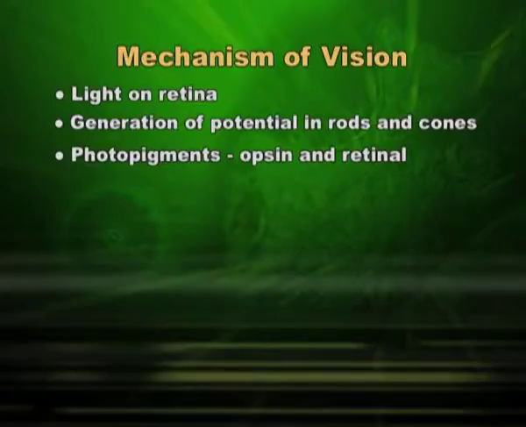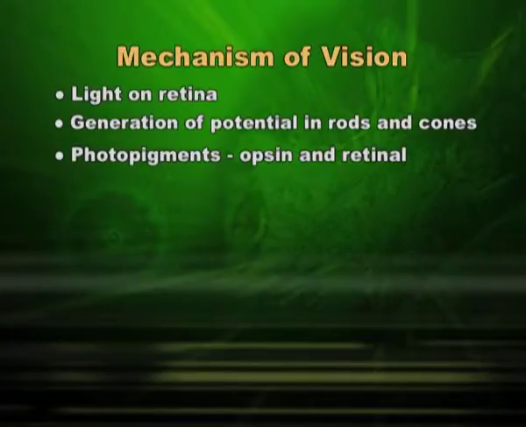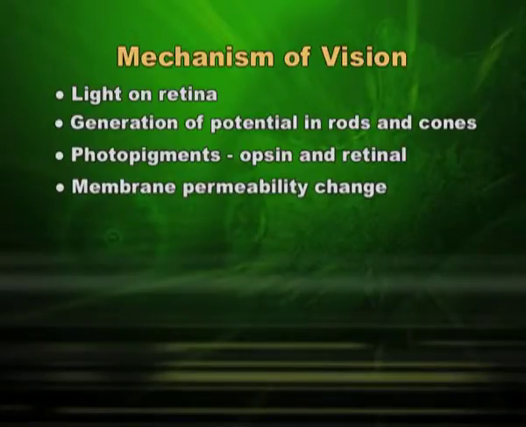So, when light falls on the retina, it will generate potential in rods and cones. It will affect the photopigments, which are called opsin and retinal. These photopigments are affected by the change in potential created by the falling of light on the retina. Due to all these reasons, the membrane potential will change.